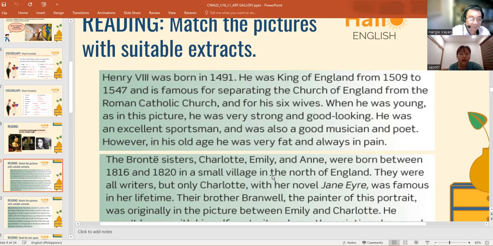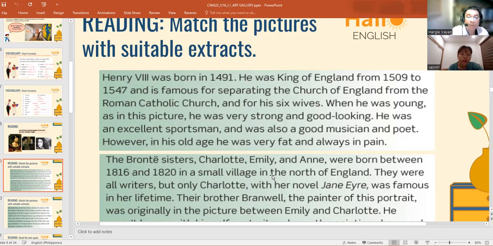When he was young, as in this picture, he was very strong and good looking. He was an excellent sportsman and was also a good musician and poet.